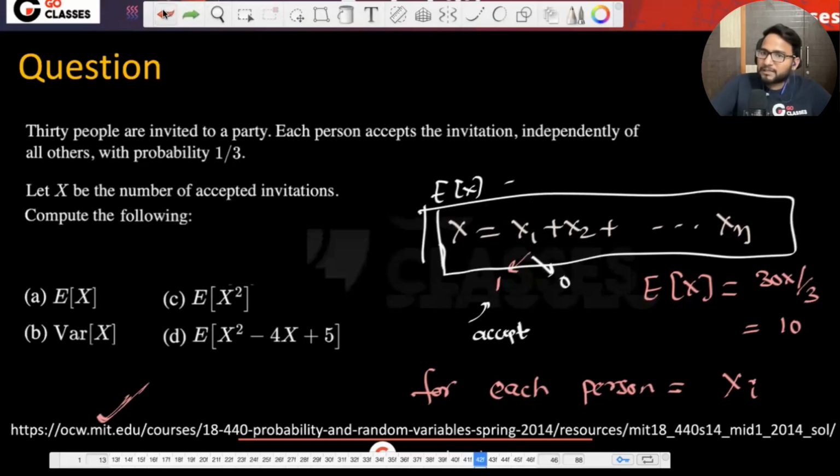So the key point here is that you have to just do this. And once you have this equation, then you should be knowing it, that this is a binomial random variable. Cool. So this is the key point, that you're breaking down this x into n independent random variables.